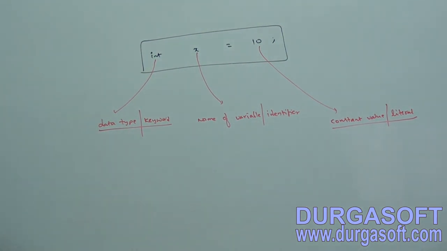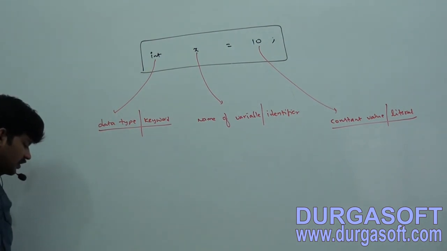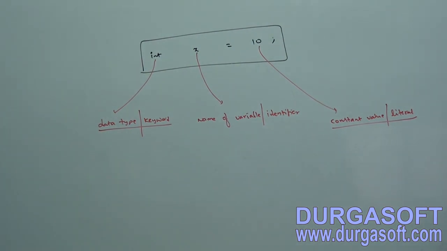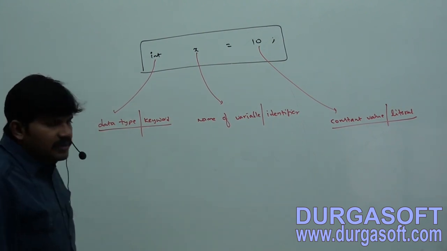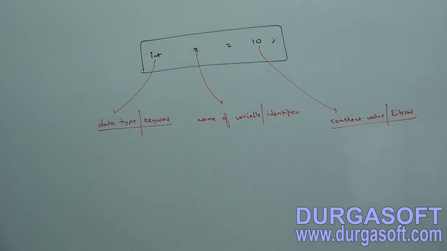Int x is equal to 10. Can you tell what is int? Data type or keyword. X is the name of a variable or identifier. 10 is a constant value or literal.